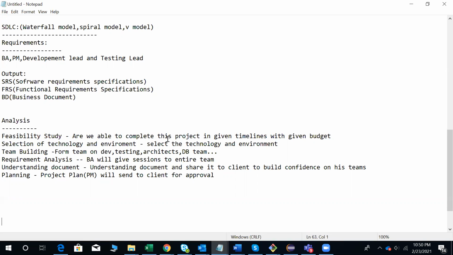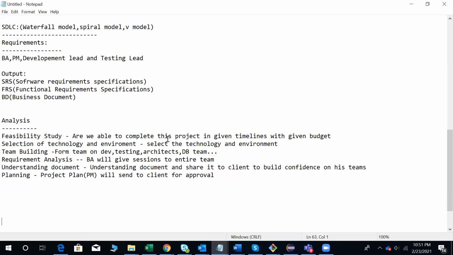Coming to the analysis phase, there are 6 sub-phases: feasibility study, selection of technology and environment, team building, requirement analysis, understanding document, and planning. Feasibility study talks about whether this project is feasible in the given timelines and budget or not. Again, the project manager, development lead, and test lead are going to verify whether it is according to the timelines and budget. They will verify.